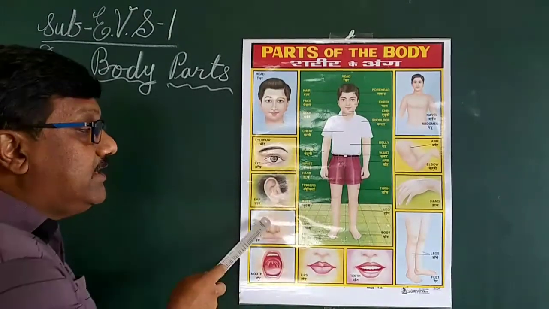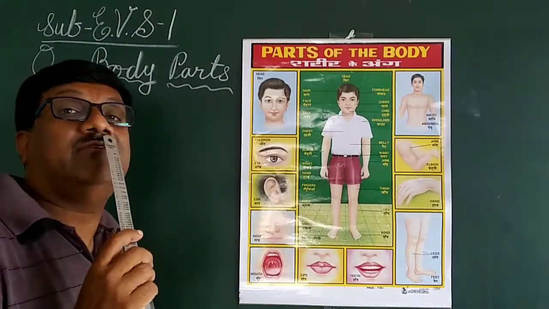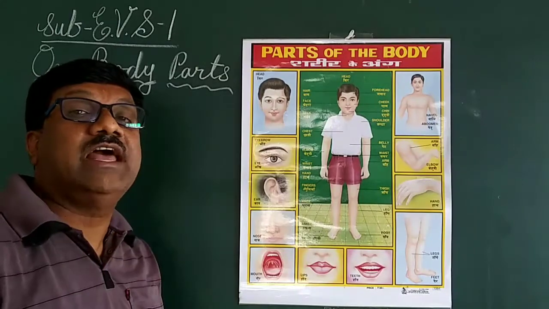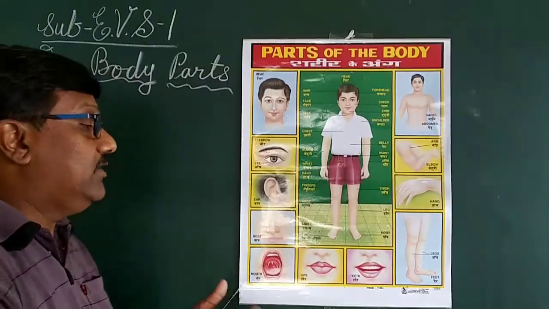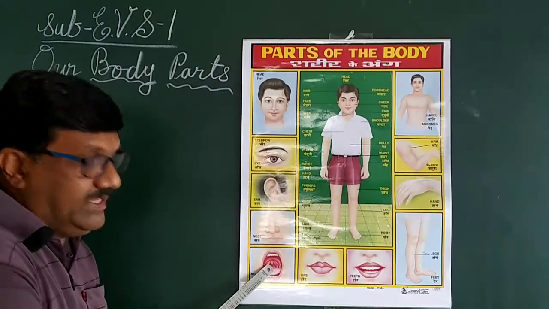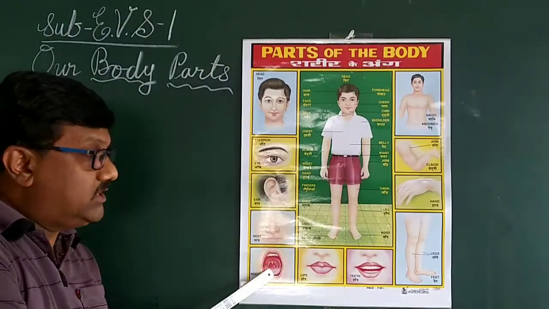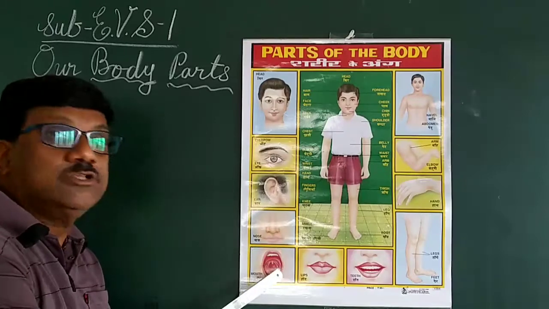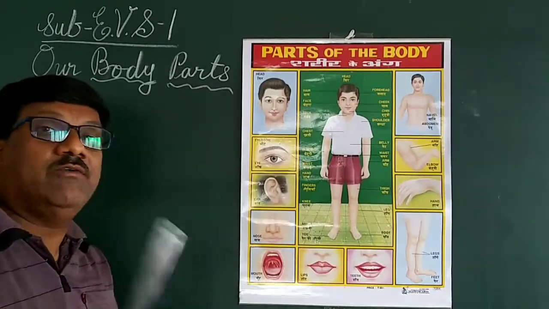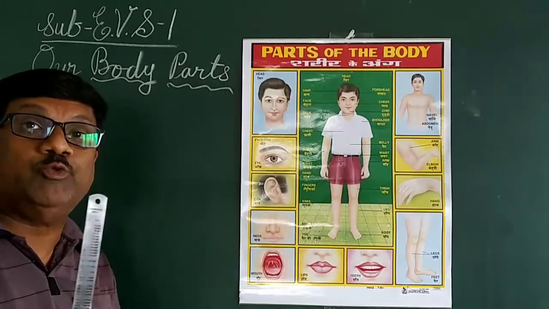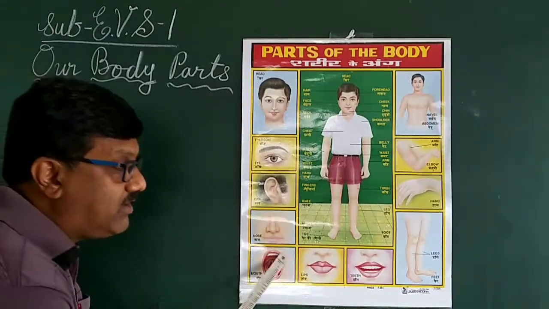Next part is nose. Nose is on our face. With the help of our nose, we can smell. Then fifth part is mouth. So we have the mouth. It is also called our external part, means outside of our body. With the help of our mouth, we speak, we eat. That is called our mouth.